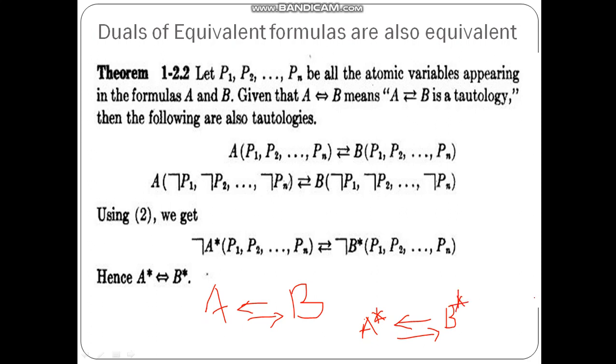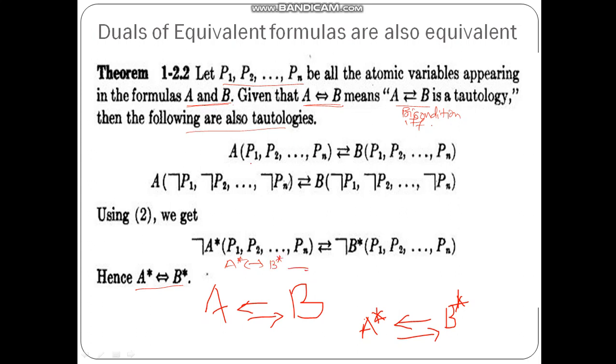So what does the statement say now? The statement says that let P1, P2, P3 so on up to Pn be all the atomic variables appearing in the formulas A and B. There are two different formulas now. If it is given that A is equivalent to B, that means A biconditional B, or if and only if, is a tautology, then the following is also a tautology. And what is that following? That following is A star if and only if B star is also a tautology.